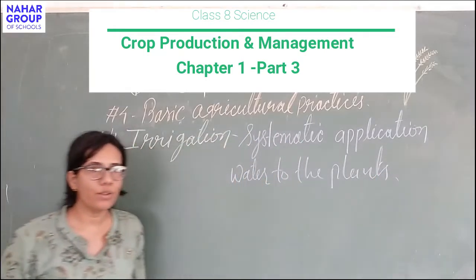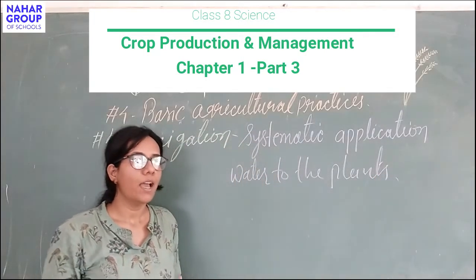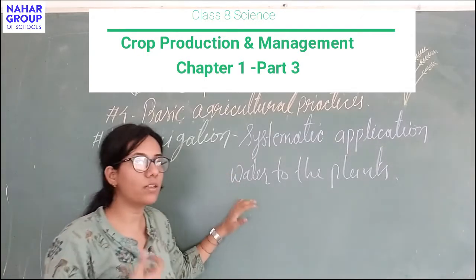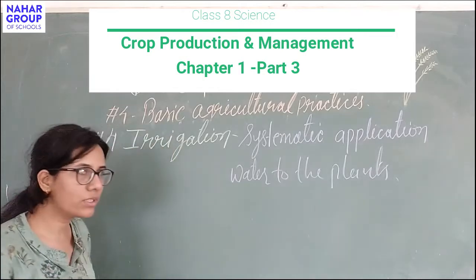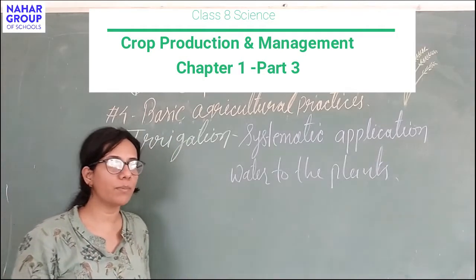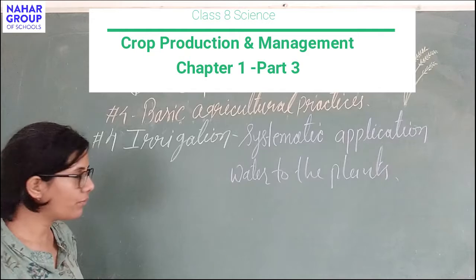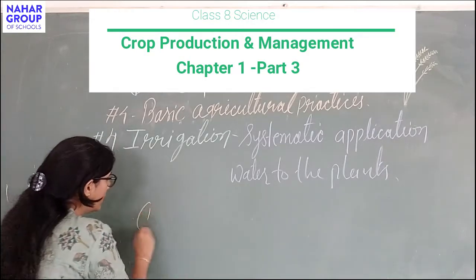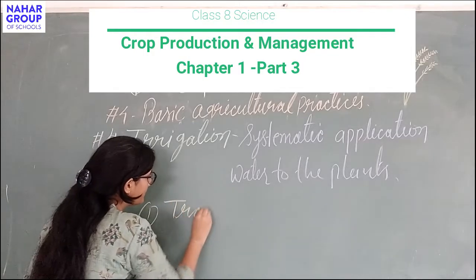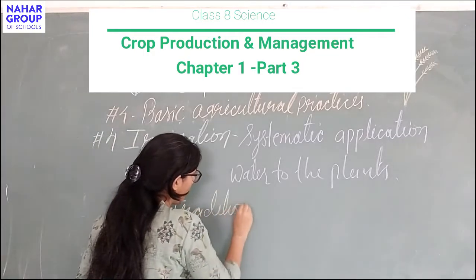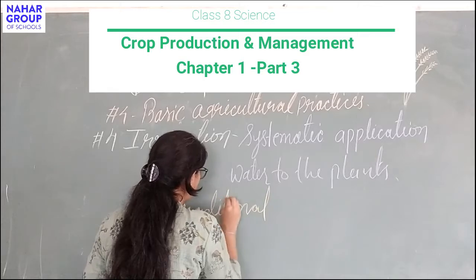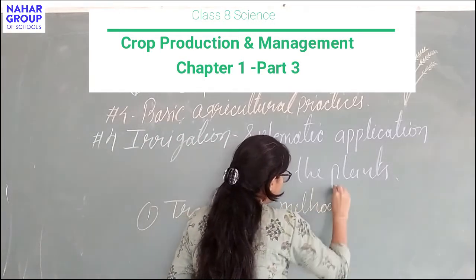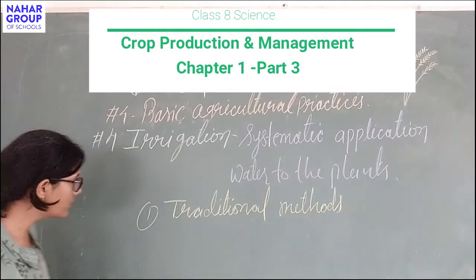Because if water is lacking, the plants will be affected, and if there is too much water, then also the plants will be affected. So we have to systemize the processes by which we provide water to the plants, for which we use methods of irrigation. We have two types of methods for irrigation. First is traditional methods, and second is modern methods.